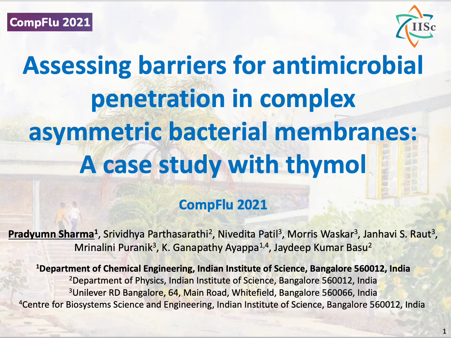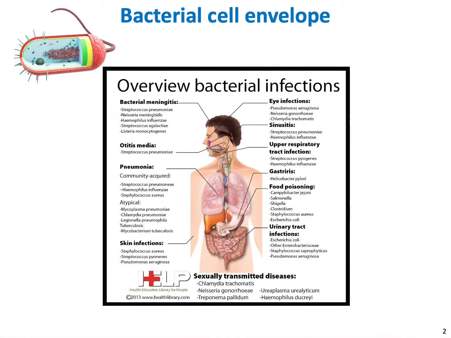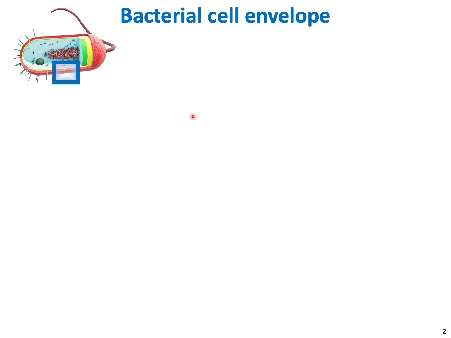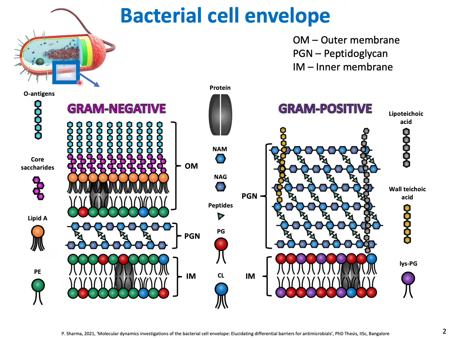Today, I'll discuss the differential barrier properties of bacterial membrane that we have assessed using a test molecule, thymol. Infections will become lethal in the near future due to rise in antimicrobial resistance. To design better antimicrobials, it becomes vital to comprehend the molecular interactions occurring between antimicrobials and the bacteria. All the antimicrobial molecules interact with the cell envelope of bacteria for their bactericidal and bacteriostatic action. Hence, the bacterial membrane becomes interesting for the entire research community.